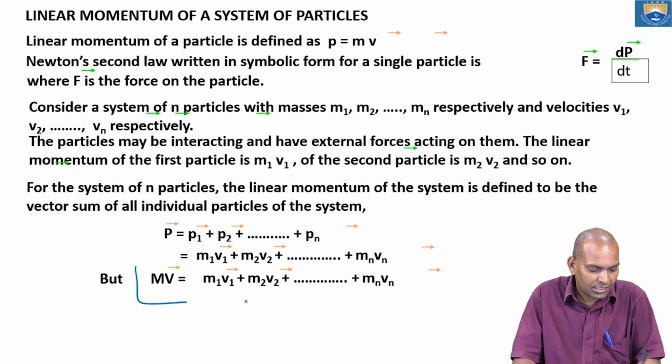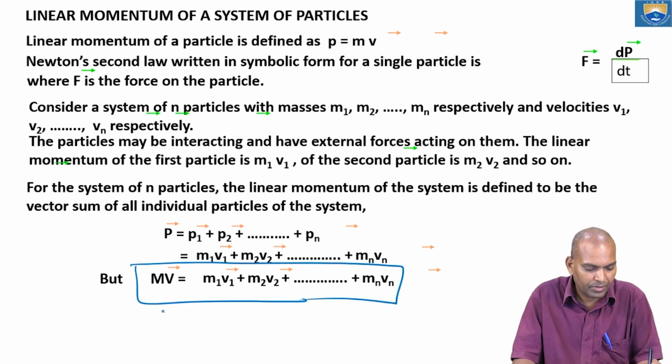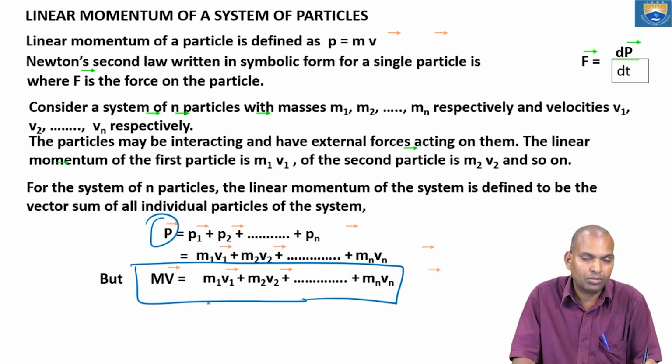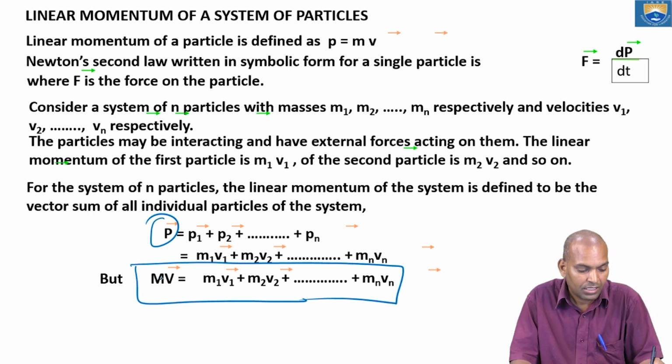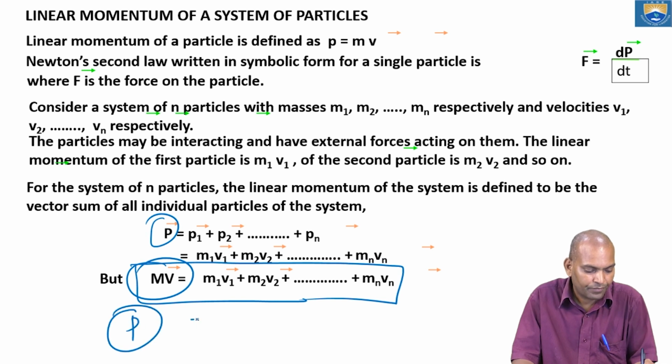And this total is nothing but m into V. Capital P is m into capital V. That is, mV equals m1 v1 plus m2 v2 plus m3 v3 and so on up to mn vn. This mV is the capital P, m1 v1 is p1, m2 v2 is p2, and so on.